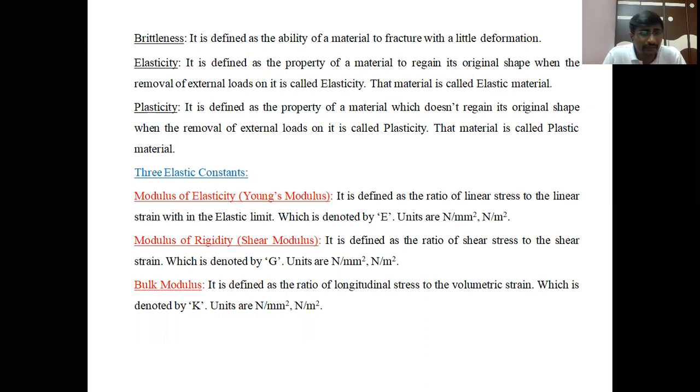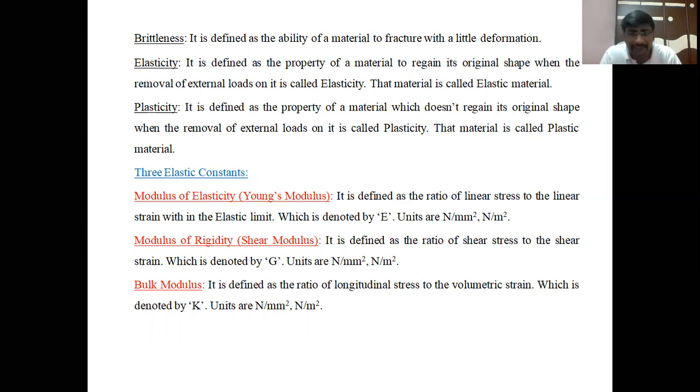The third elastic constant for the material is the bulk modulus. It is defined as the ratio of longitudinal stress to volumetric strain. When we apply a load on a member, longitudinal stress develops within the member, and along with it strains are also produced.